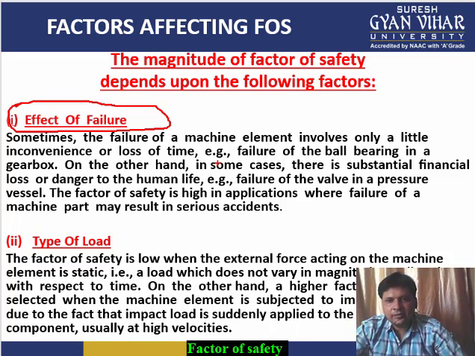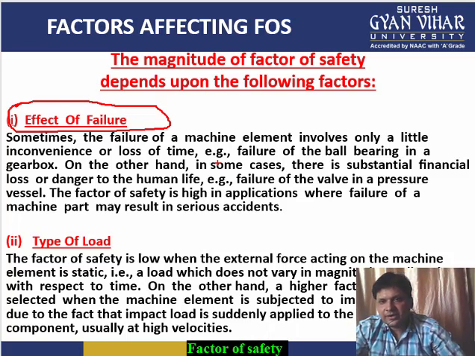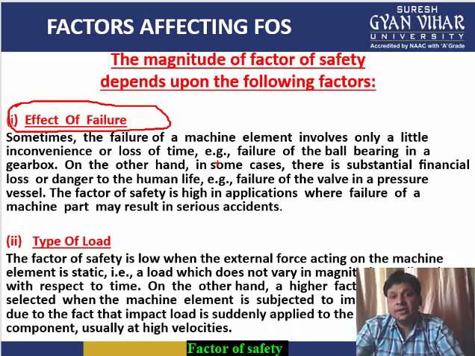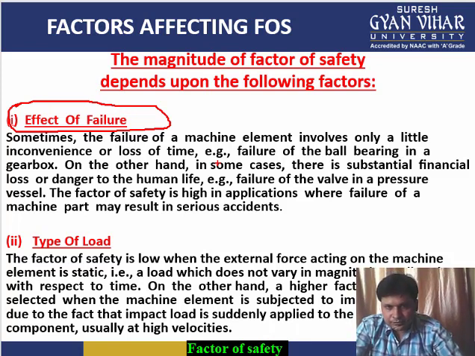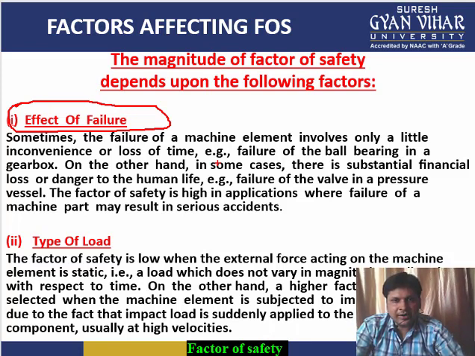But in the case of a pressure vessel, where the financial loss is very high, we take a very high factor of safety. Why? Because too much loss is involved after the failure. So for preventing the failure, we take a high factor of safety.